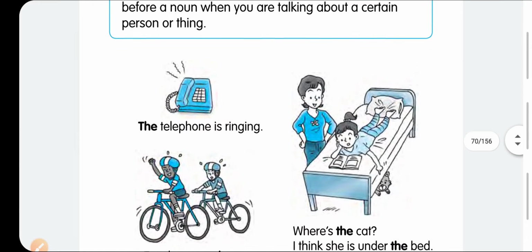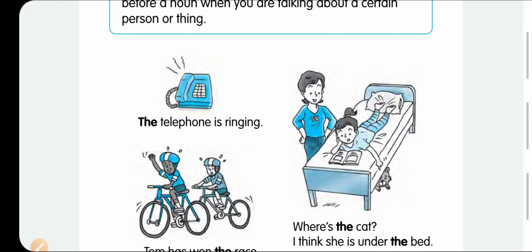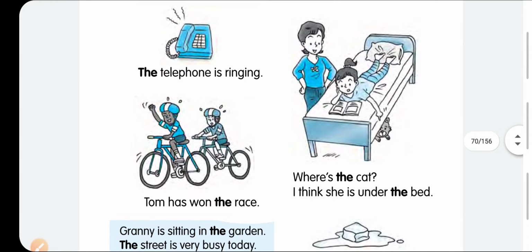The telephone is ringing. It means the particular phone in your home is ringing. You know which telephone it is. Where is the cat? It means the cat probably residing in your house. You can see here the cat is under the bed. I think the cat is under the bed. You are telling about that particular cat.